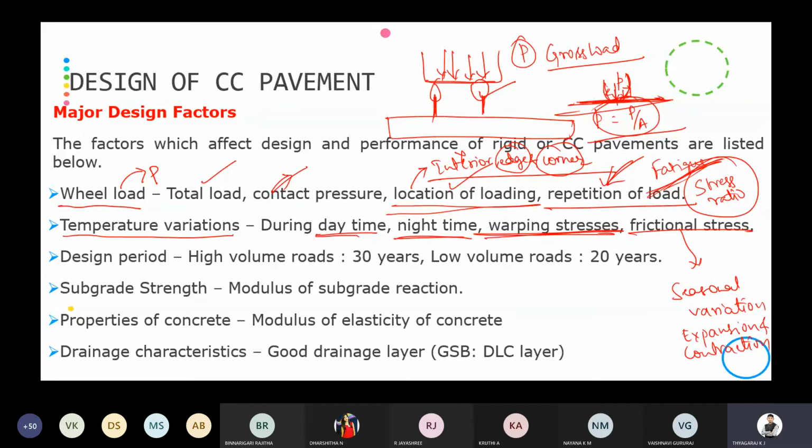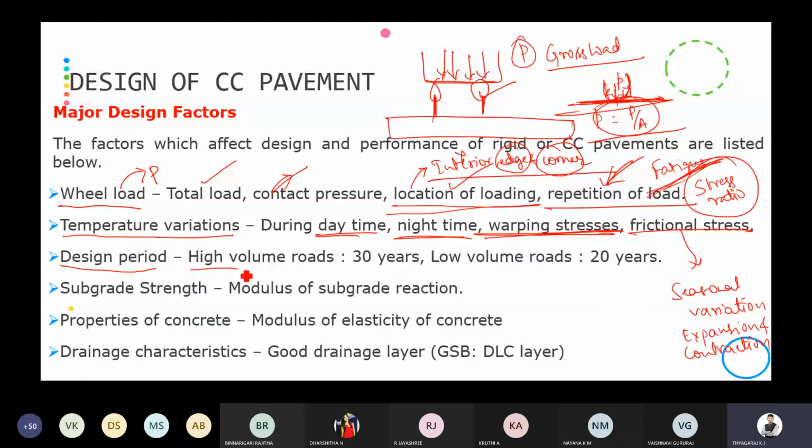Then comes the design period. The design period is the time for which the cement concrete pavement serves the traffic. How much time it can serve the traffic, that we call the design period.